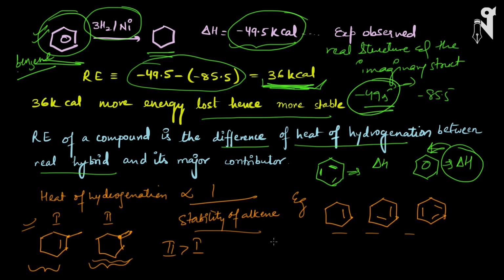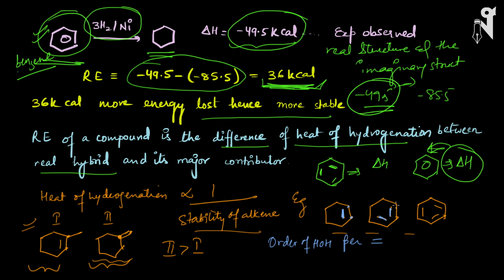First is the order of heat of hydrogenation on a per double bond basis. So basically you will see how stable each single double bond is. So we check the stability of the molecule. Here you have a double bond over here, and then look at these double bonds. These double bonds are resonance stabilized. This double bond has whatever crowding is there.